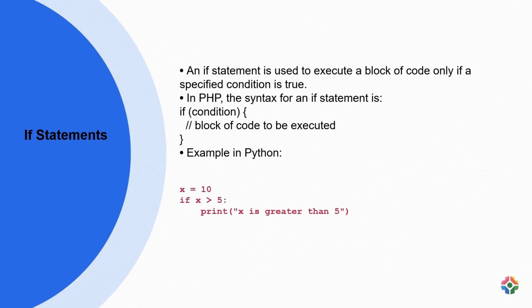An if statement allows code execution based on a specific condition being met. In PHP, the if statement syntax is if (condition) followed by the code to execute. For instance, in Python, if x > 5, the statement print "x is greater than 5" executes only when x is greater than 5.